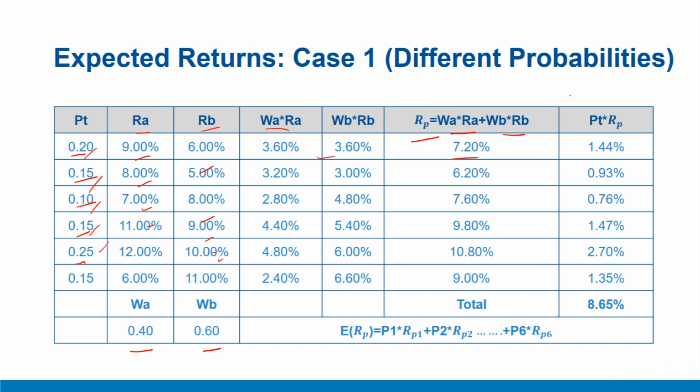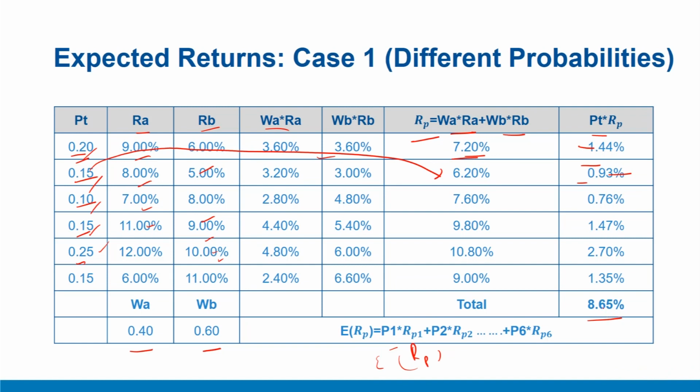Now we can multiply each probability with the return scenario, that is P_t into R_P. For example, 0.2 into 7.2%, which is 1.44%. Similarly, each probability can be multiplied with the corresponding return to get P_t into R_P. And when we add this all up, that is P1 into R_P1 plus P2 into R_P2 till P6 into R_P6, we get the expected return on portfolio R_P. This is the expected return on portfolio R_P, which is 8.65%.